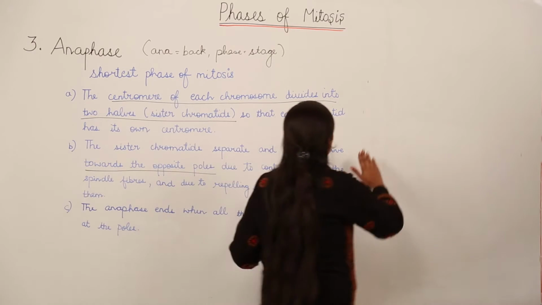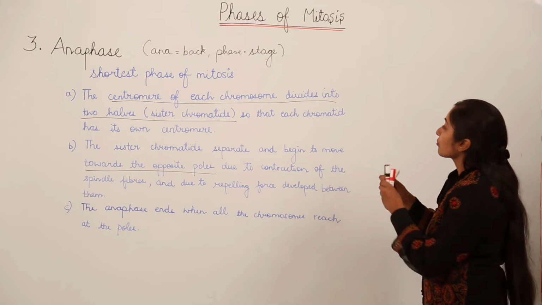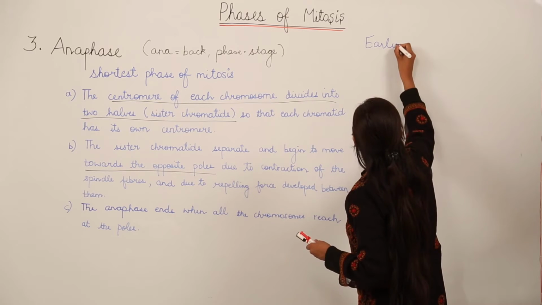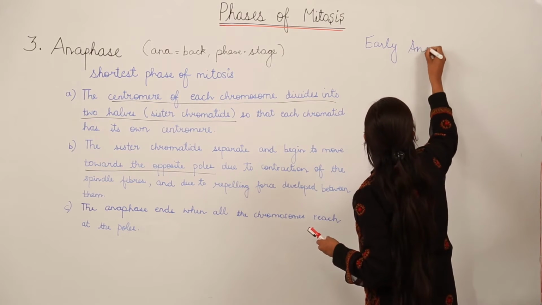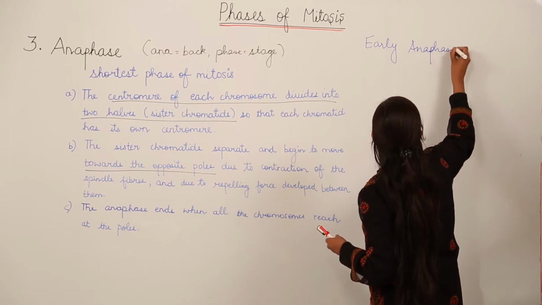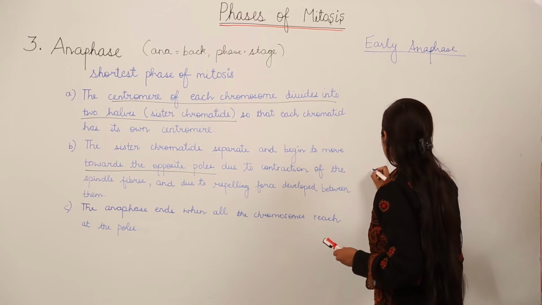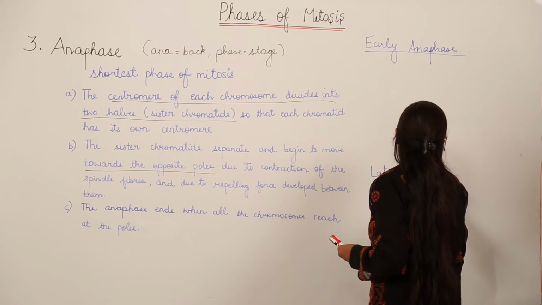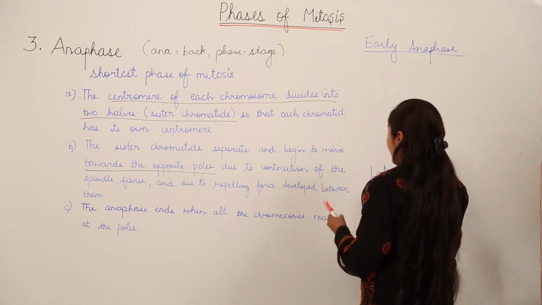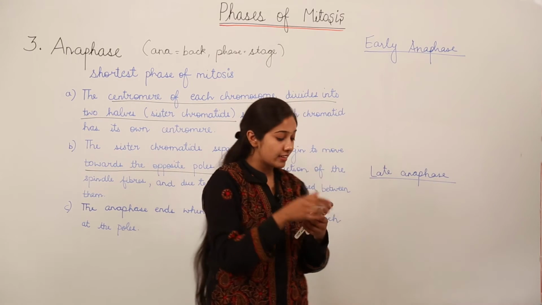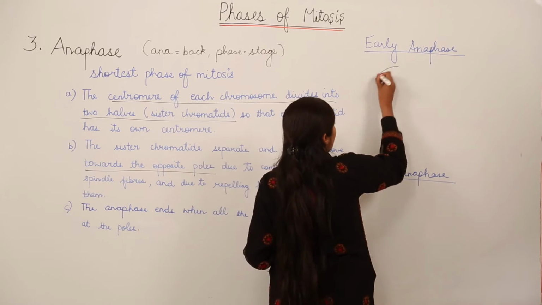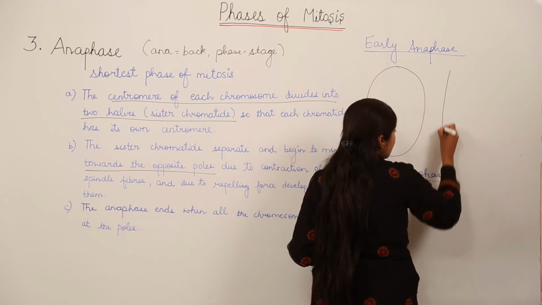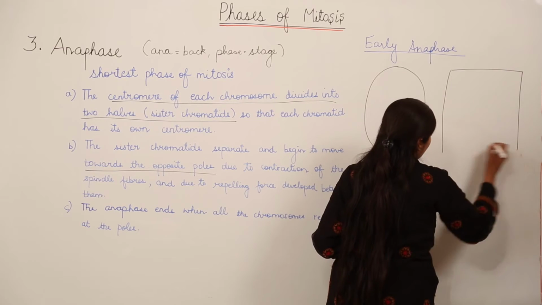Now this anaphase stage can also be divided into early anaphase and late anaphase. Okay, so we can have an early anaphase and we can also have a late anaphase stage. Let us draw what is happening during anaphase. We will draw again an animal cell without a cell wall and a plant cell with a cell wall.